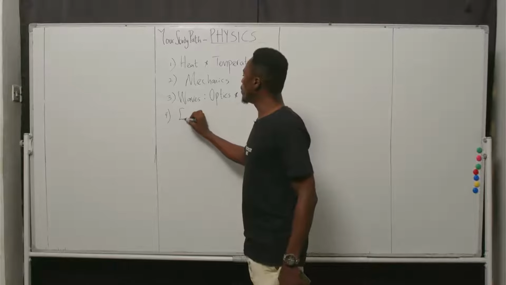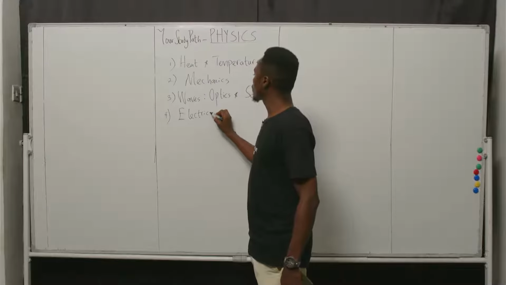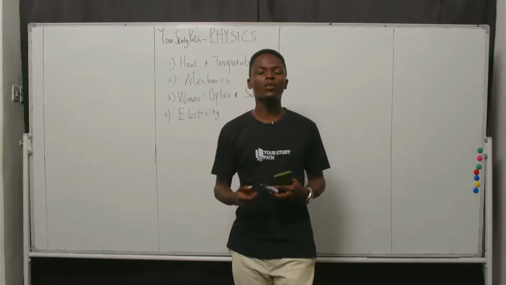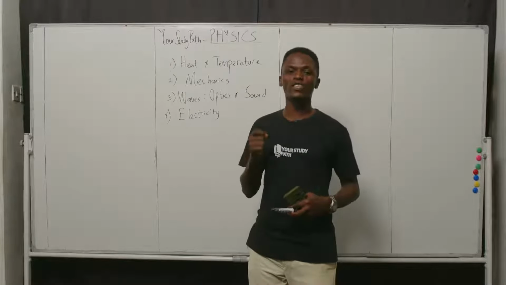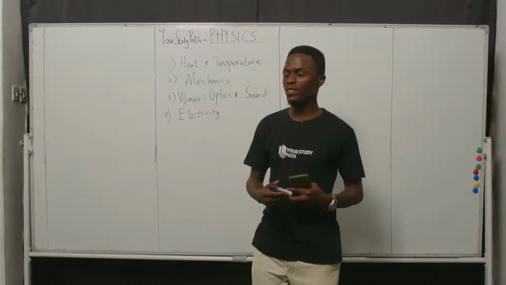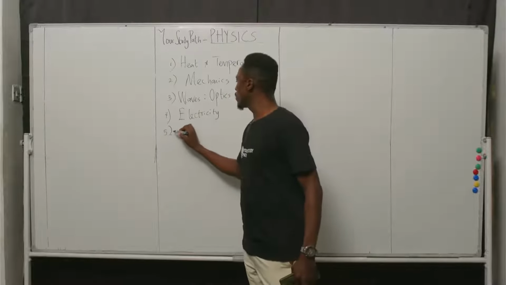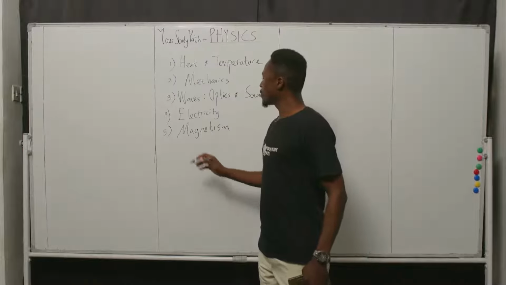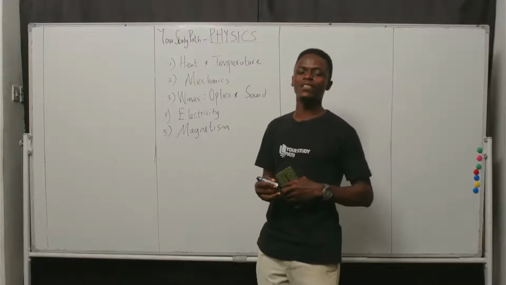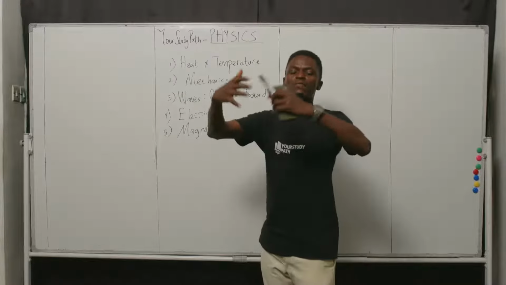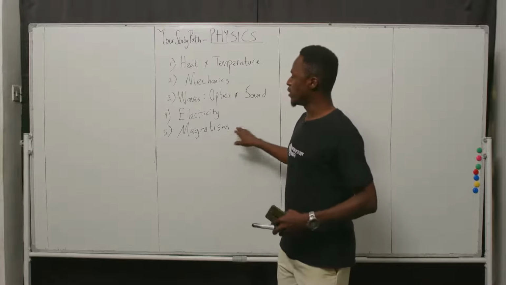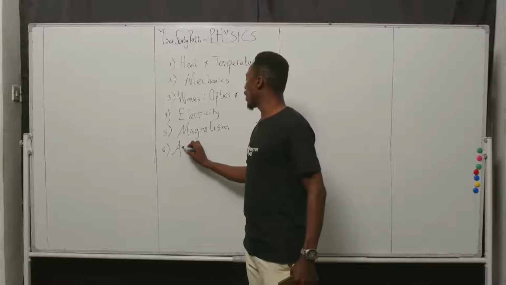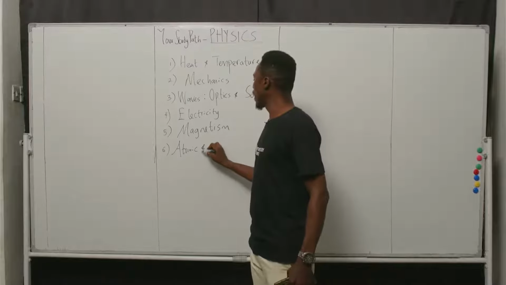Number four, we deal with electricity, both at the primary level, direct current level, and also under the alternating current level, which we deal with AC circuits. Also, not forgetting, we deal with magnetism. So Faraday's law of electromagnetic induction, magnetism, Earth's magnetic field, among other things, is embedded under this number five. Number six is where we explore atomic and nuclear physics.